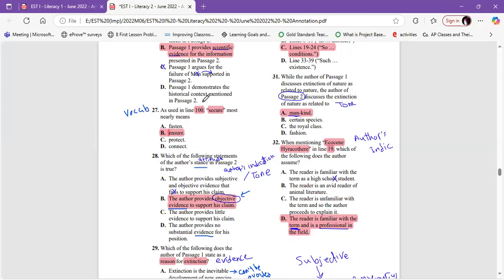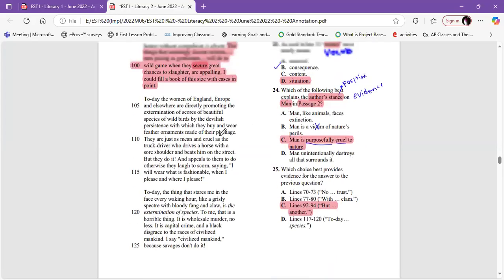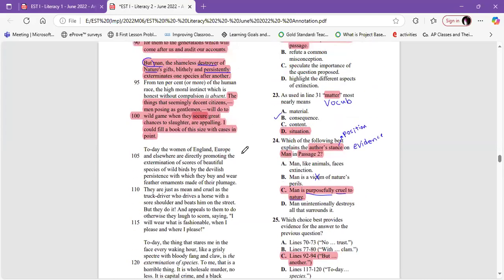As used in line 100, "secure" most nearly means. Let's go to line 100 and read it together. The things that seemingly decent citizens, men posing as gentlemen, will do to wild game. Wild game means the kind of hunting. When they secure great chances to slaughter are appealing. Okay.